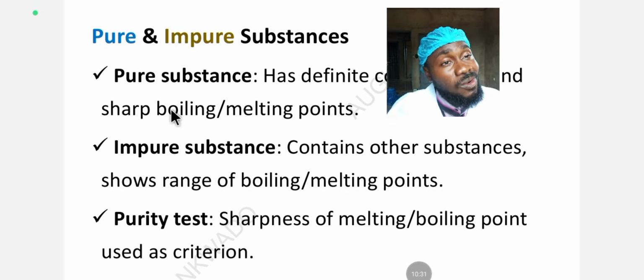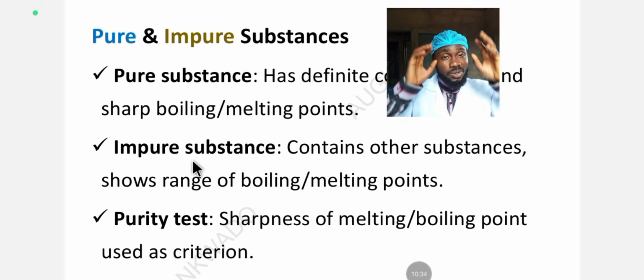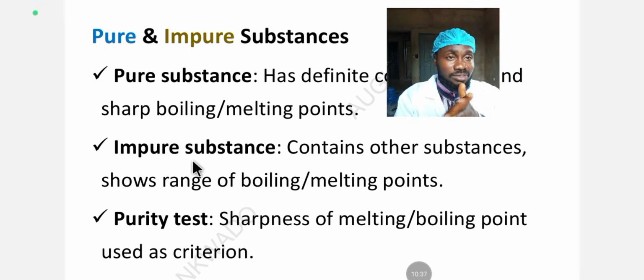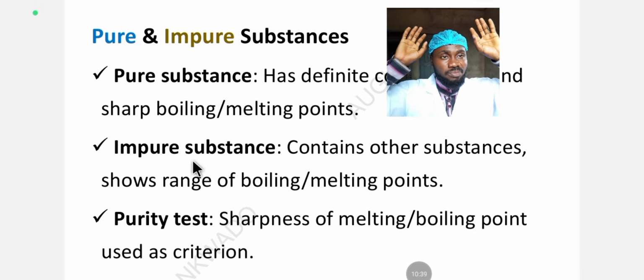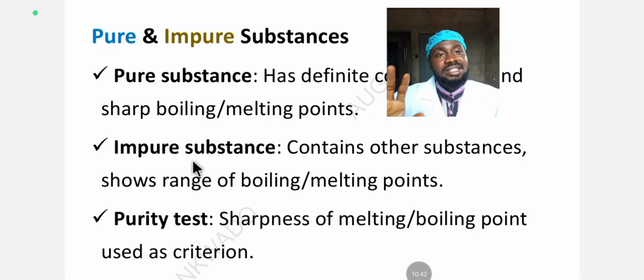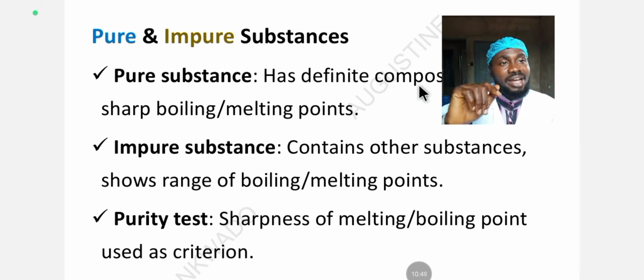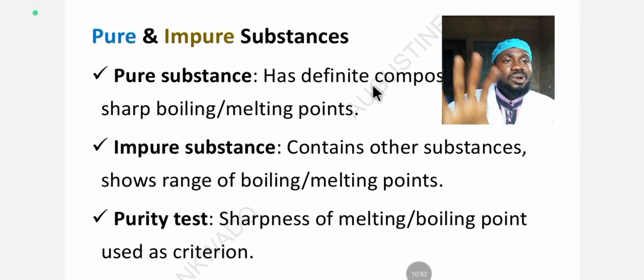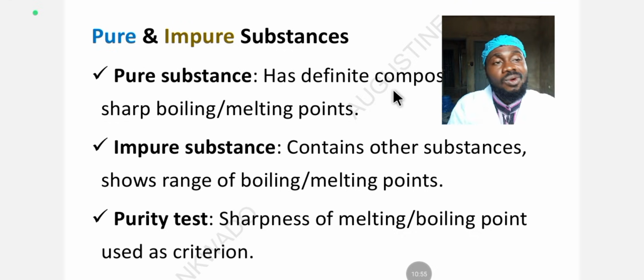So let's now quickly look at it. A pure substance is a substance gotten with no additive. Nothing is added. If you are getting pure iron, you are getting only iron, nothing added. It has definite composition, iron. If you are getting pure copper, you are getting pure copper, no oxygen, no other additive, no other particle, nothing added. And it usually has a sharp melting and boiling point. The melting and boiling point is fixed. It's not varying.